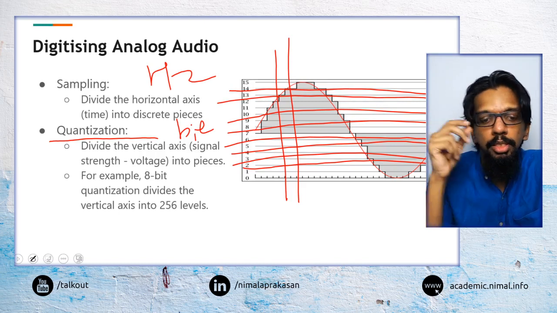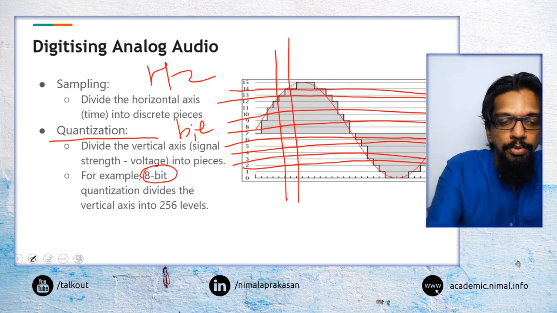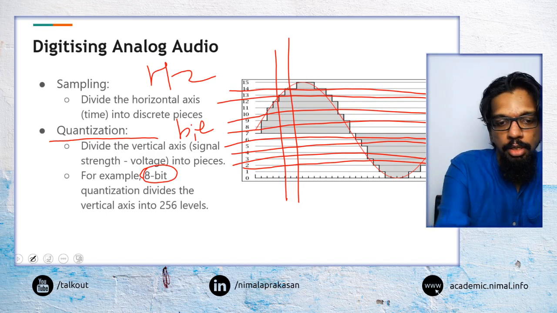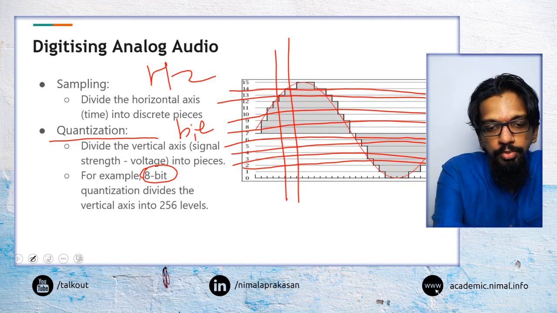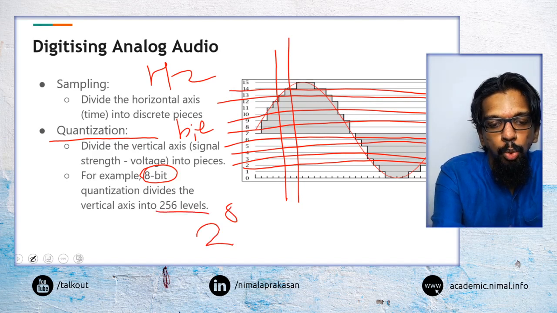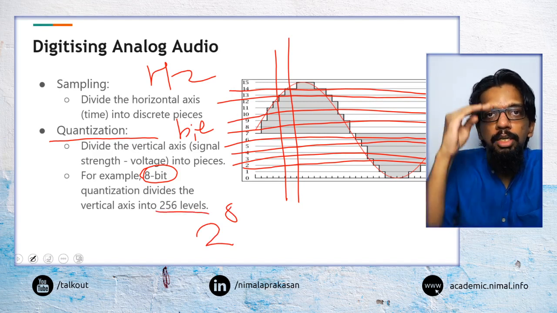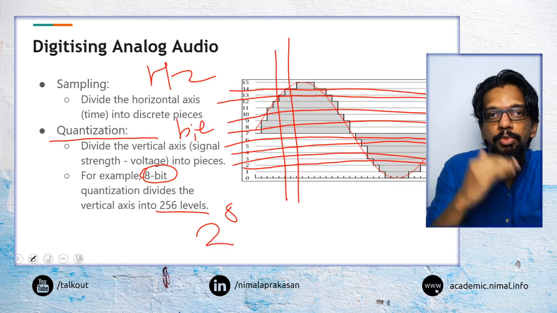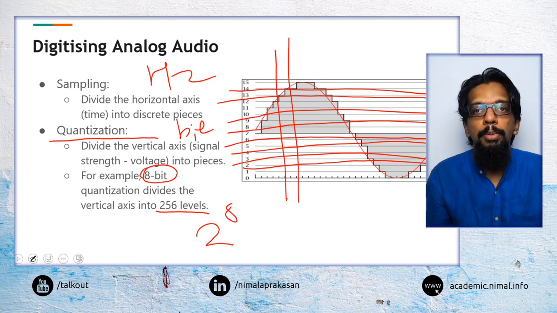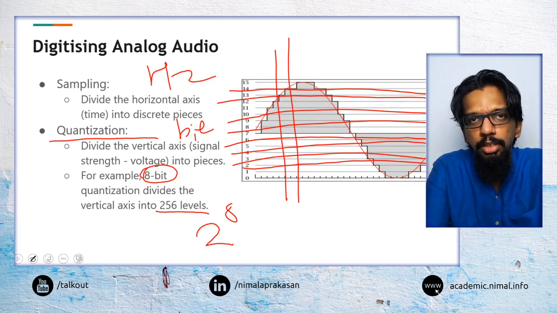What that would mean is, say we are using 8 bits. With 8 bits we can normally represent 256 different values, because with 8 bits we will be able to represent a number up to 256.